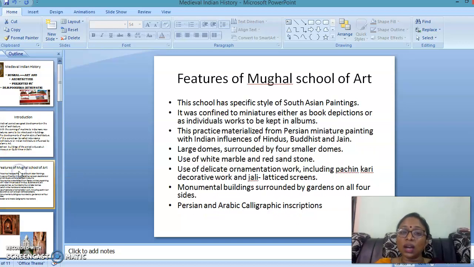Let me start with the features of the Mughal school of art. This school has a specific style of South Asian paintings. It was confined to miniatures, either as book depictions or individual works to be kept in albums. This practice materialized from Persian miniature paintings with Indian influence of Hindus, Buddhists and Jains.